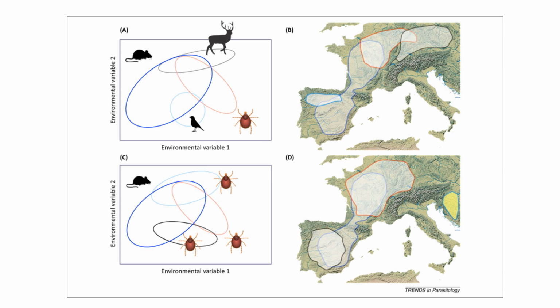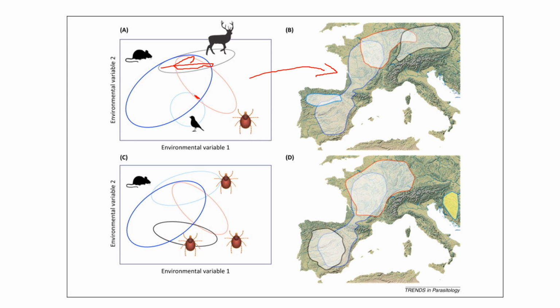If we increase that to include multiple animals, we can see how they share some environmental conditions, and here with the bird and tick a little bit. When we put it on the geographic space, it's clear that they just share some environmental conditions.